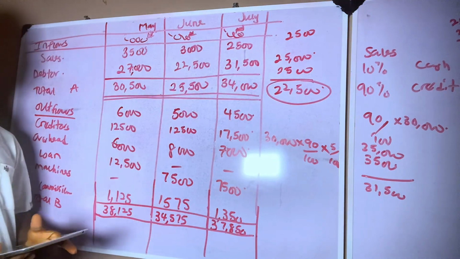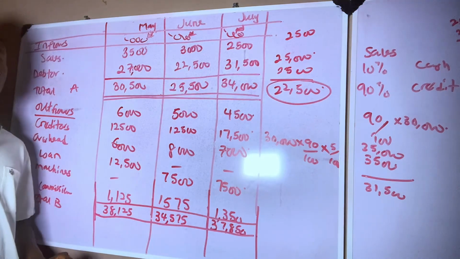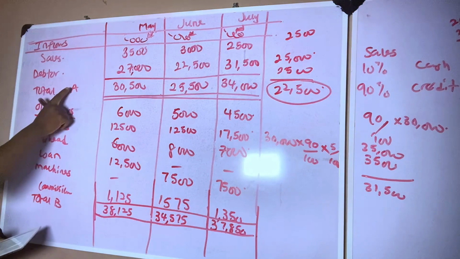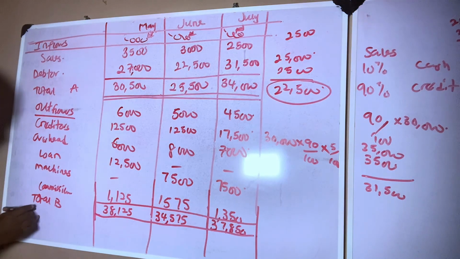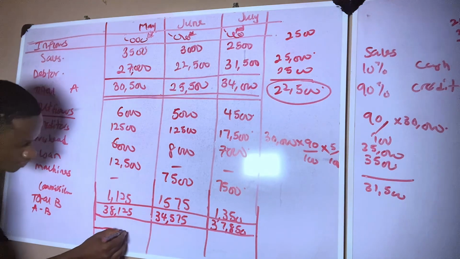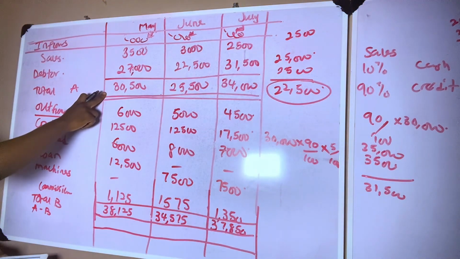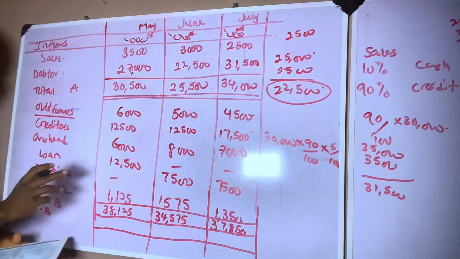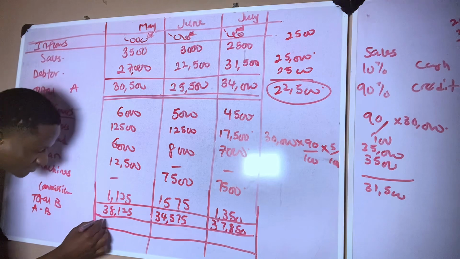So we need to get our net inflow. And how do we get that? By subtracting our outflow from our inflow. And don't forget that our total outflow, we called it A. Total inflow, we called it B. So net inflow now will be A minus B. So A minus B will give us my total inflow minus my total outflow. Now 30,500 minus 38,125, that will give us 7,625 as our net inflow.